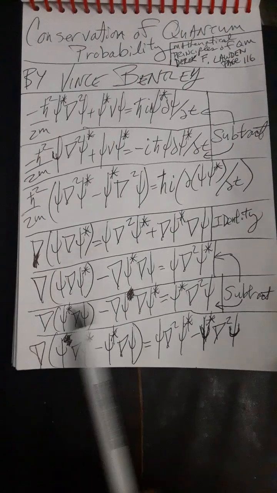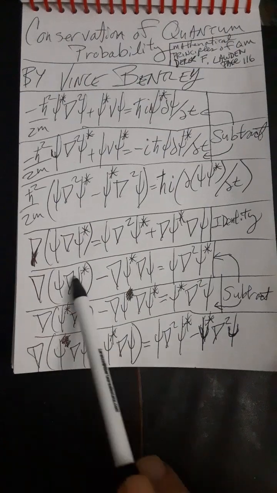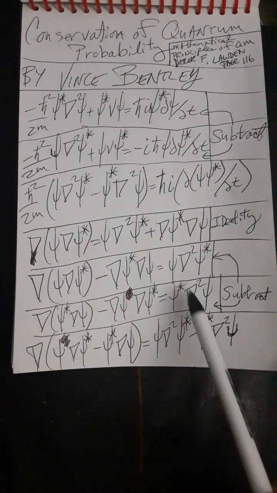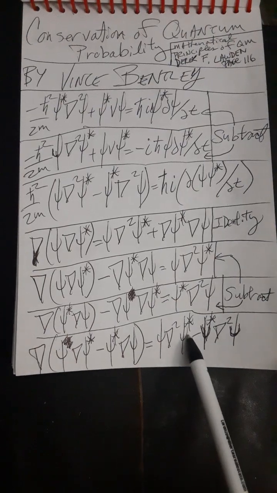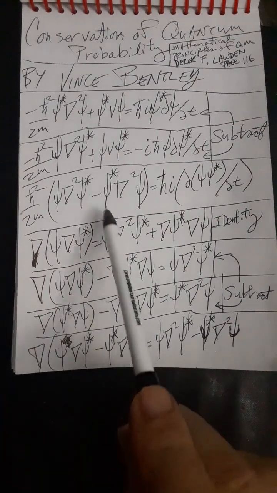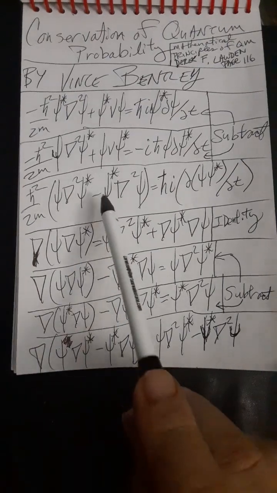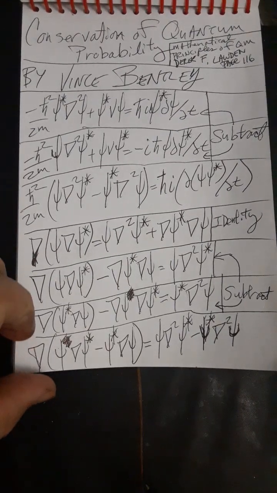So we have this equation and this equation, and we're going to subtract these two equations. When we subtract them, these two terms will cancel out. So we'll have this minus this, which is here if I pull the del out. And then we'll have this minus this, which is this right here. I don't know if you recognize this, but it's sitting right over here. So this equation says we can put all this in. This will stay the same, but this will change to all this stuff pumped into there. Okay, so here we go.